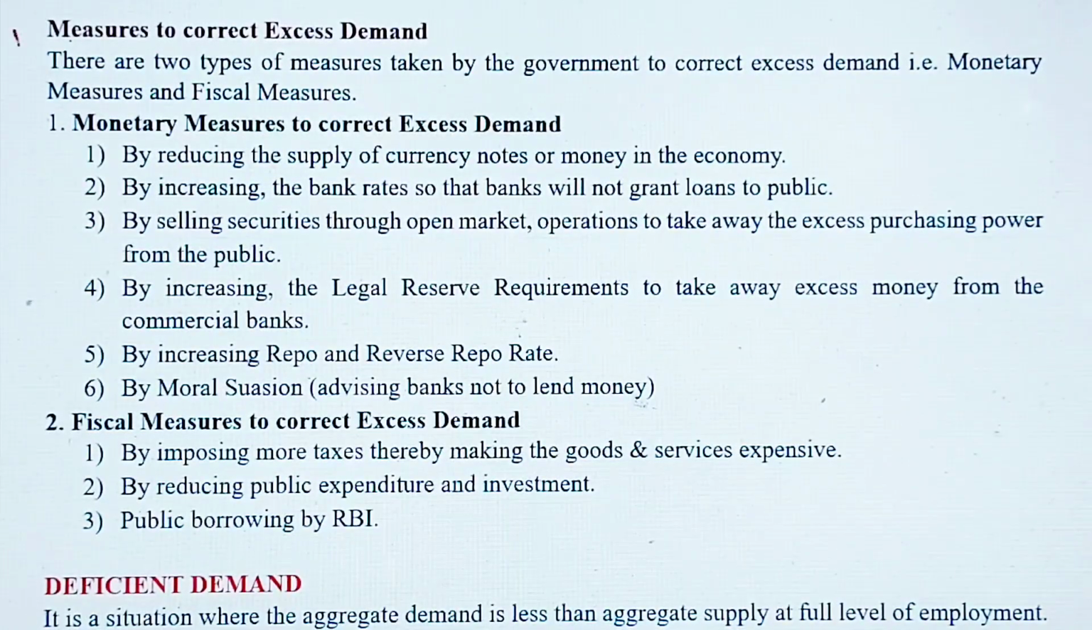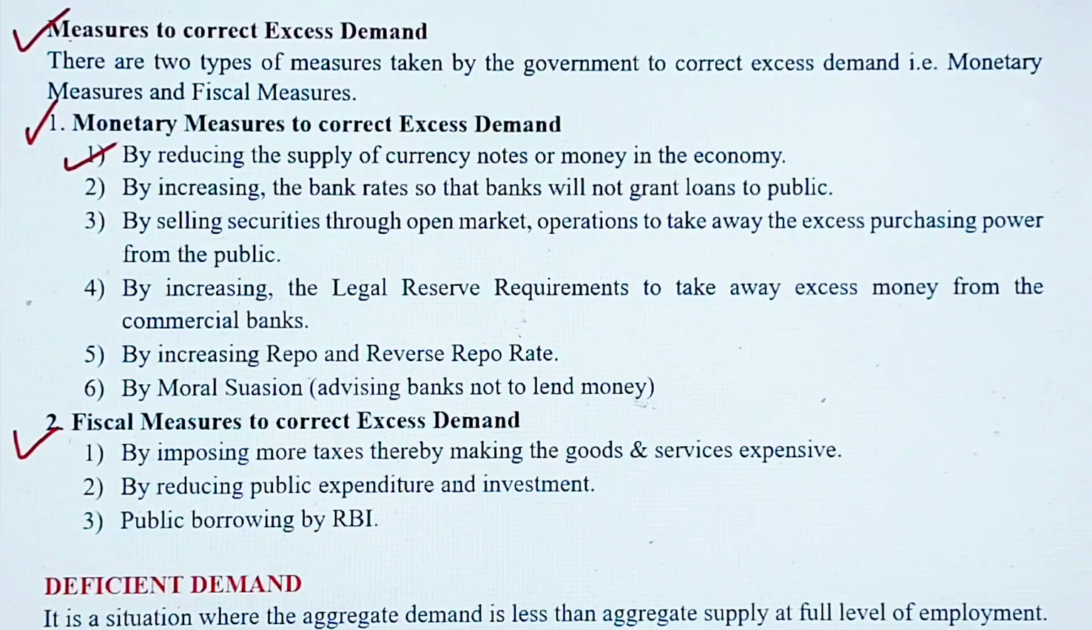Measures to correct excess demand. So how can the government control excess demand in an economy? Basically there are two measures taken by the government. One is monetary measure, the other is fiscal measure. In monetary measures, the government especially controls the money supply; in fiscal measures, it controls taxes. You must keep this in mind. Okay, first let's see the monetary measures.